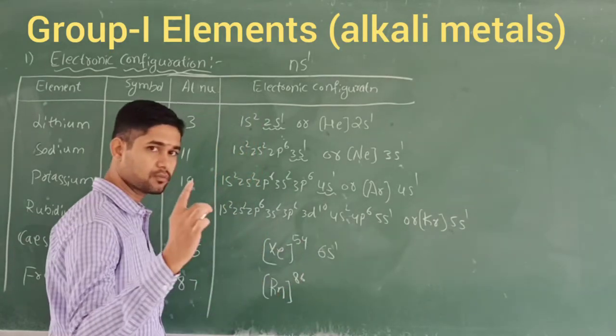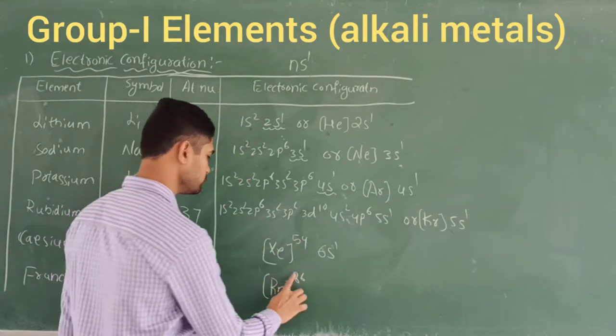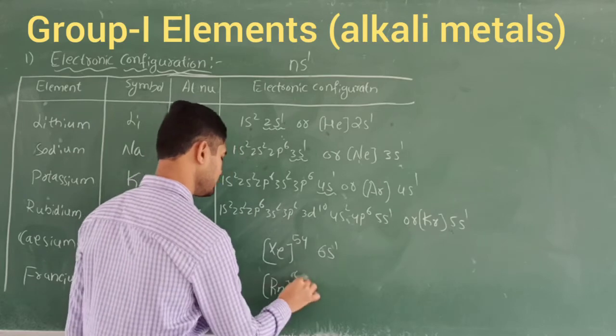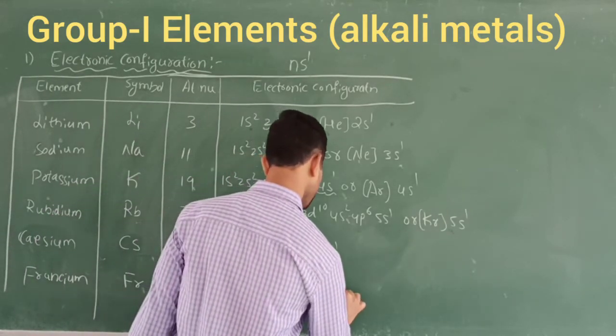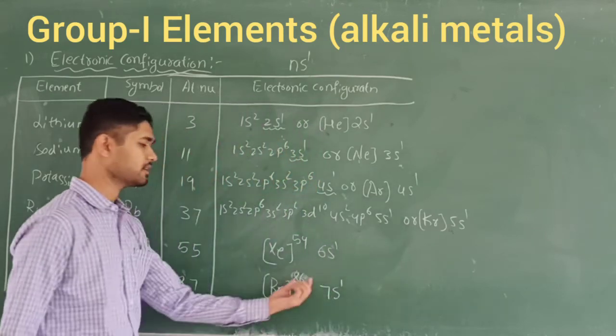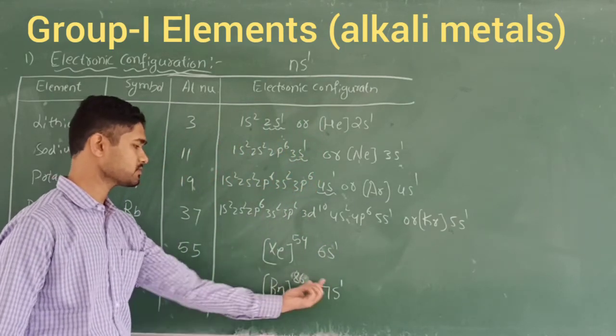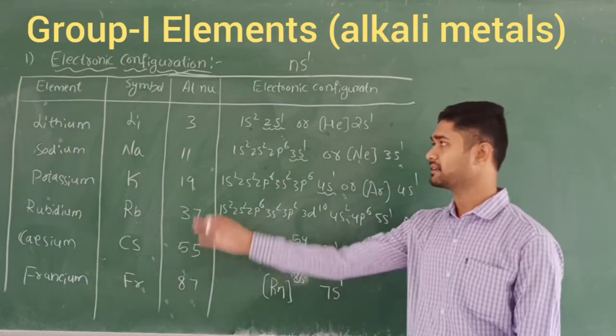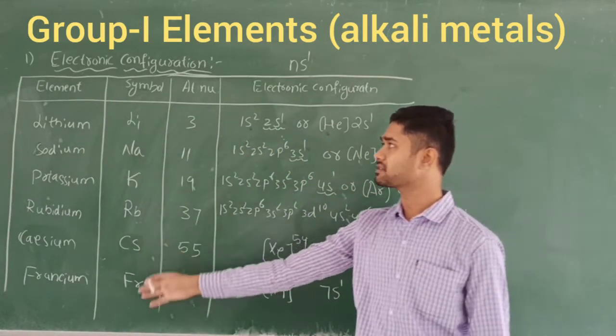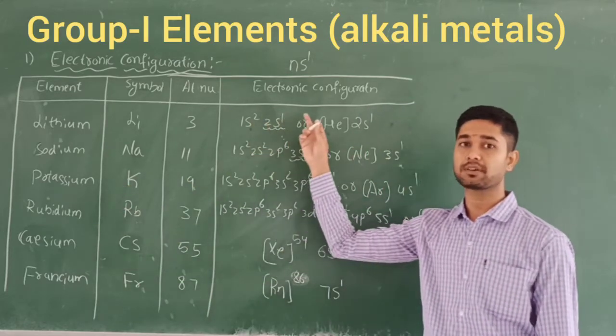86, and the remaining is only one electron that I am going to enter into the 7s orbital. Now it becomes 7s1 like this. So 86 plus 1 is 87. Like this we should write the electronic configuration, and these are the atomic numbers, symbols and elements. So this is about the group 1 elements.